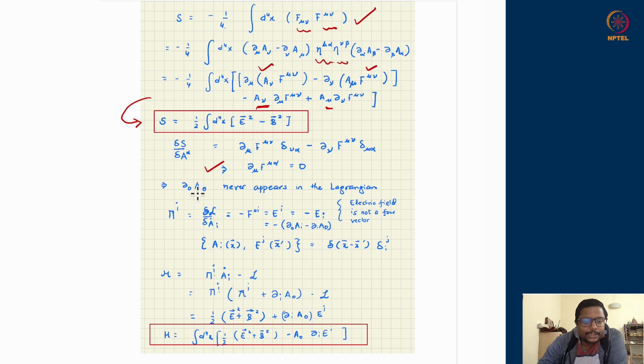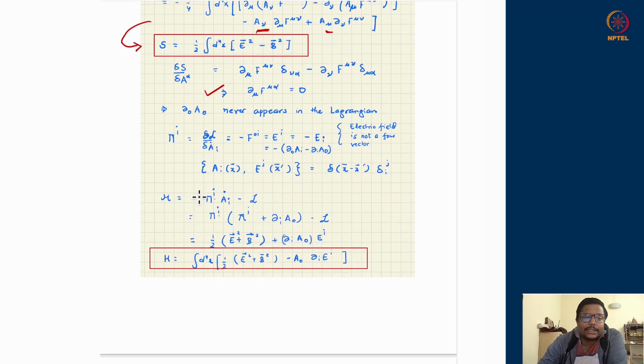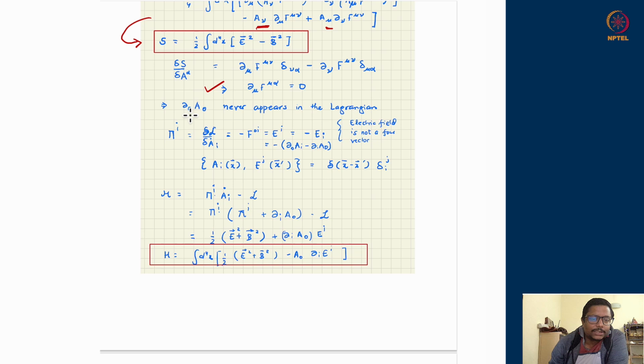In the previous class itself, we realized that del 0 A0 never appears in the Lagrangian, so its conjugate momentum corresponding to A0 is 0. But for the remaining three A_i's, their time derivative appears in the Lagrangian, so we can define the momenta corresponding to them, and we obtained that the electric field is the conjugate momentum corresponding to A_i. So the A_i and electric field pair has a Poisson bracket structure.